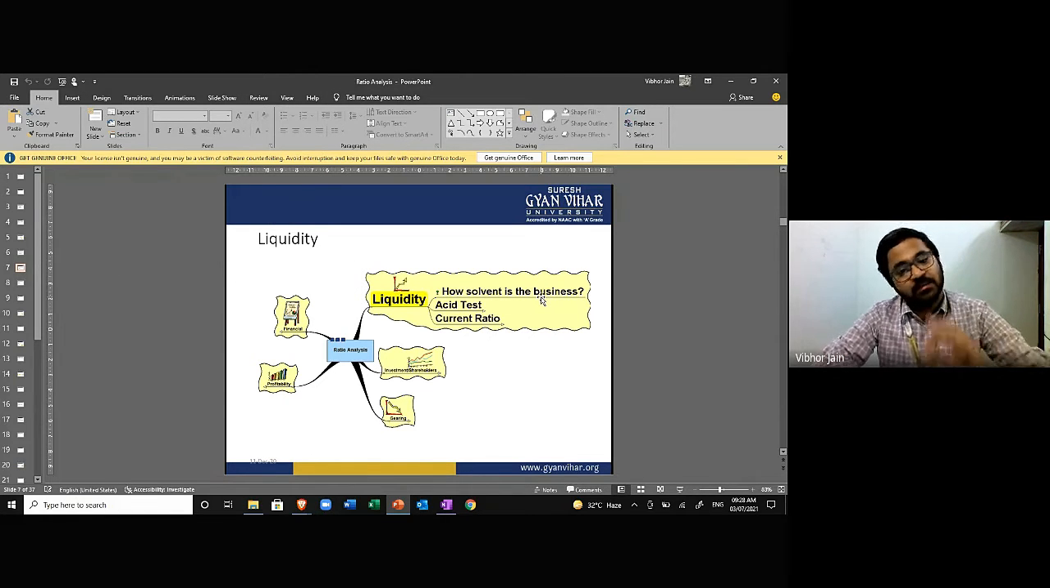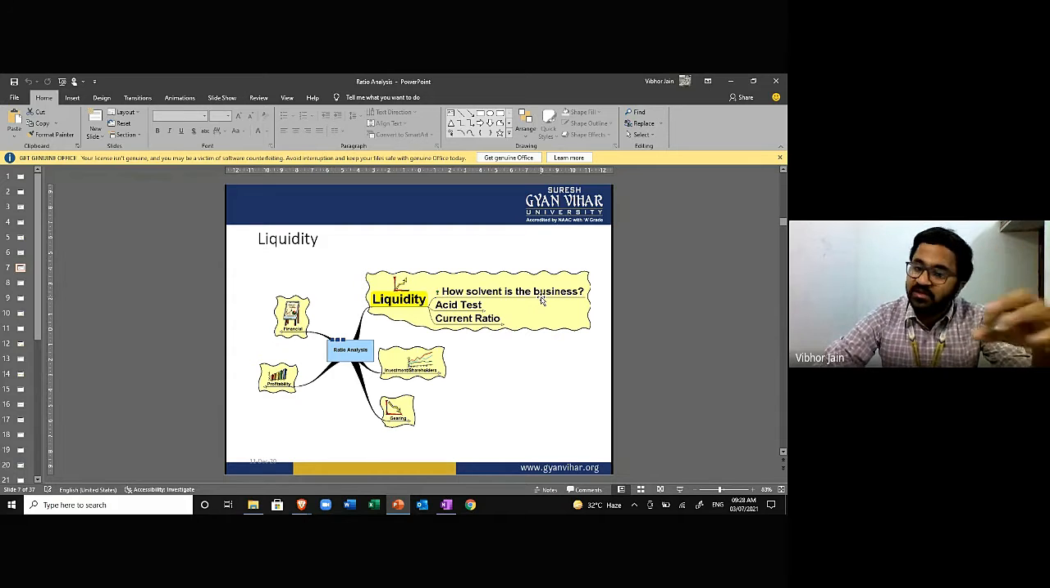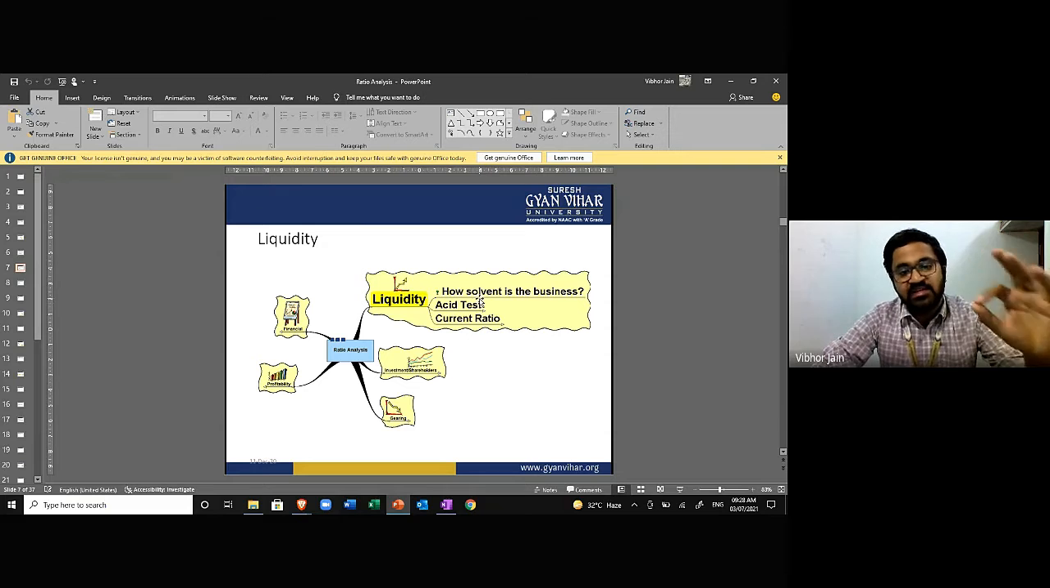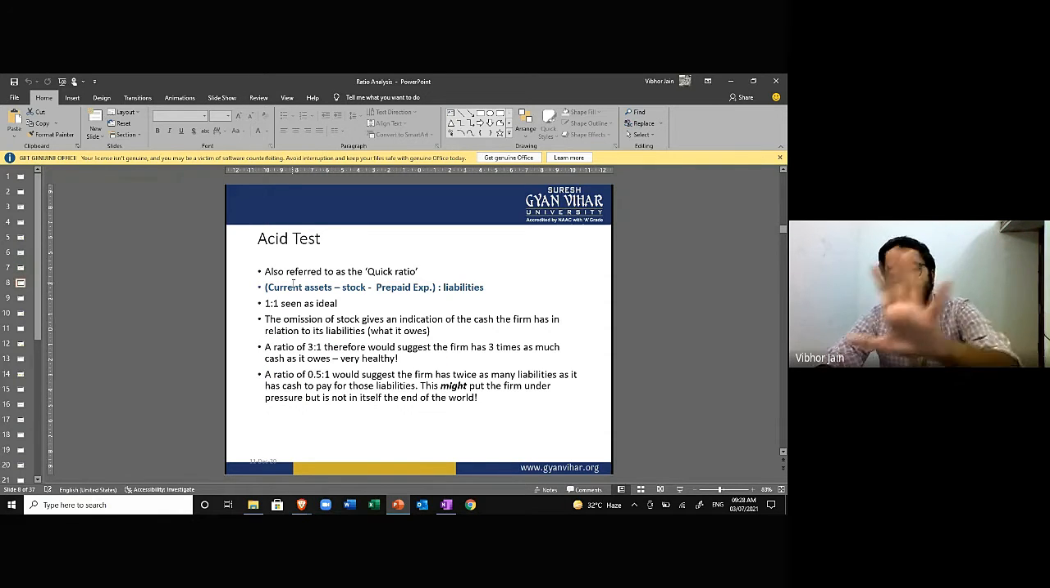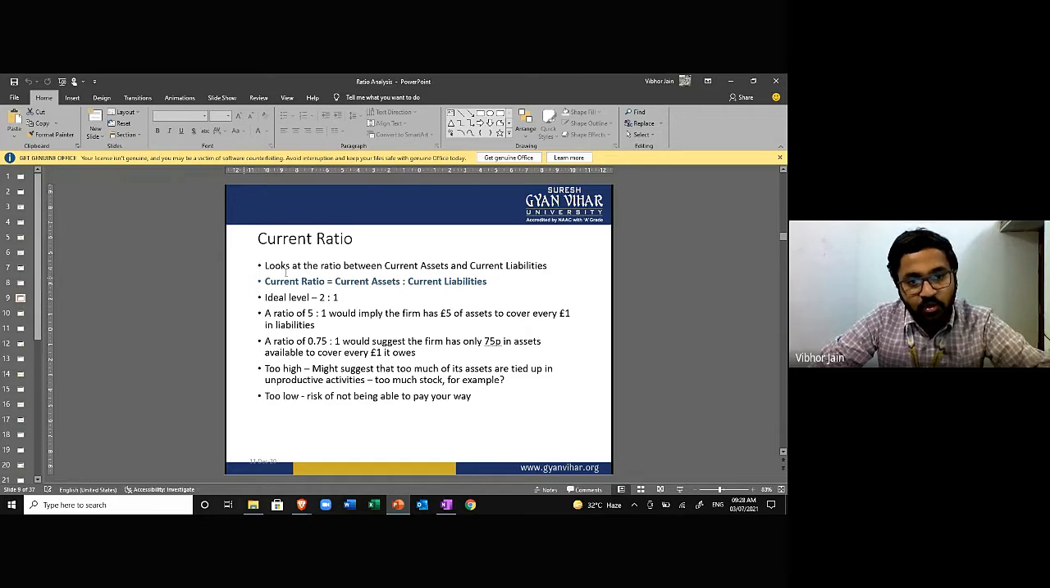How solvent is the business? So there are two ratios that we calculate in liquidity ratio: acid test ratio and current ratio. We talked about this in the last class as well. I'm just going to give you a quick revision, and then we are going to move on to the next topic. Now, before acid test, we'll talk about current ratio.